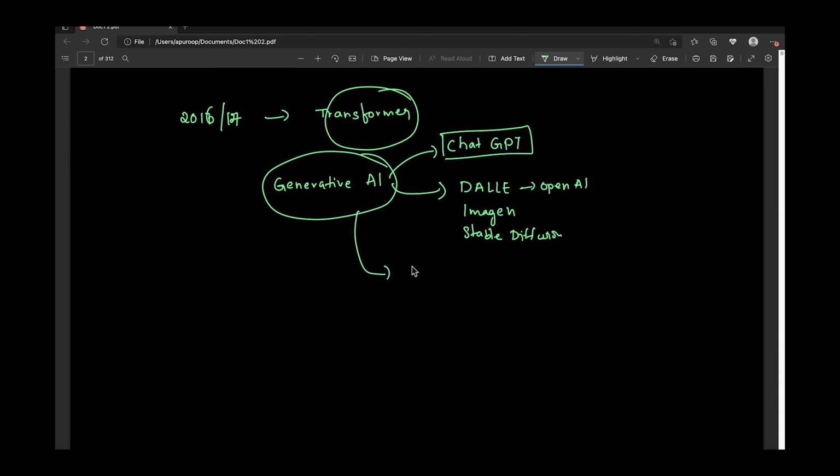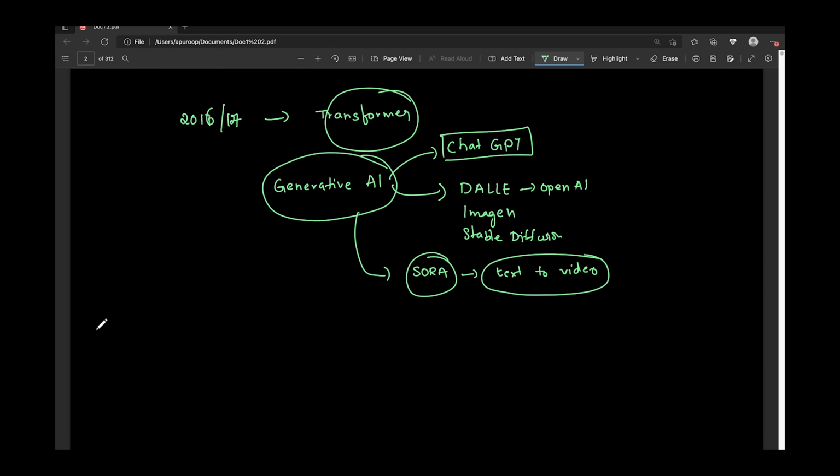Recently, OpenAI has launched something called Sora, which is a text to video model. All these models are newly coming up daily. So recently they released this particular Sora. All these applications that we are seeing are possible only because of the amount of data and computational power that we have right now. Now let's move on and see what ML is.